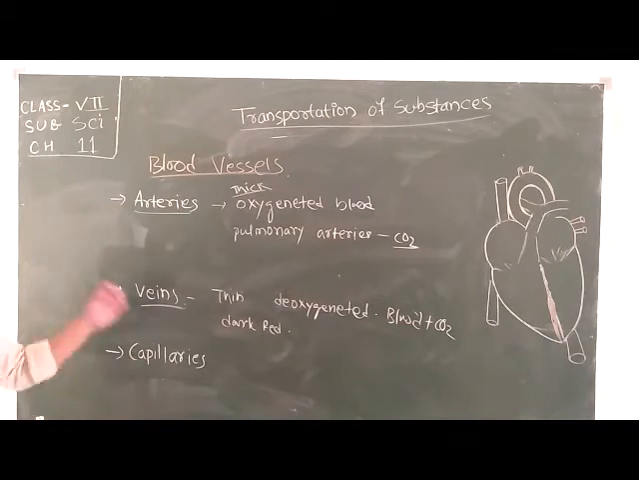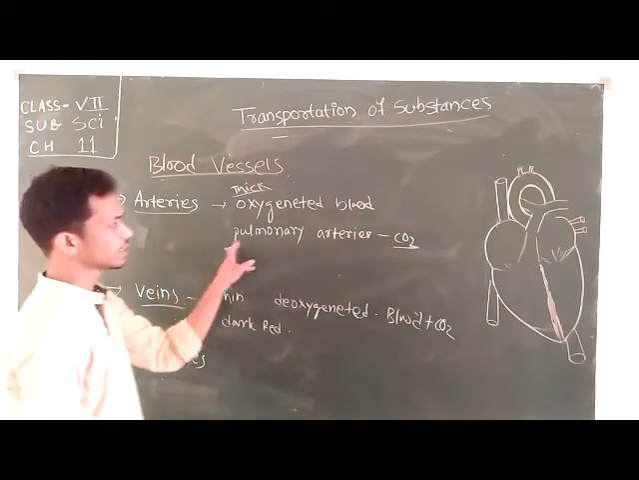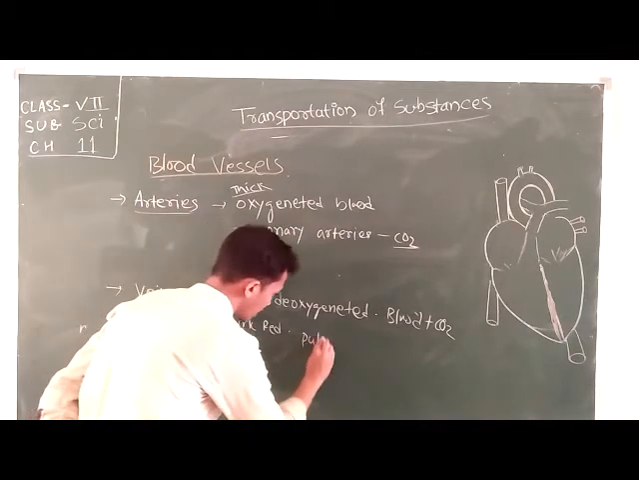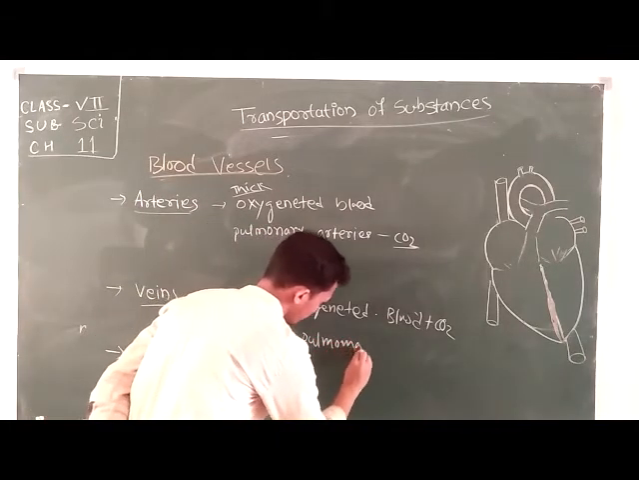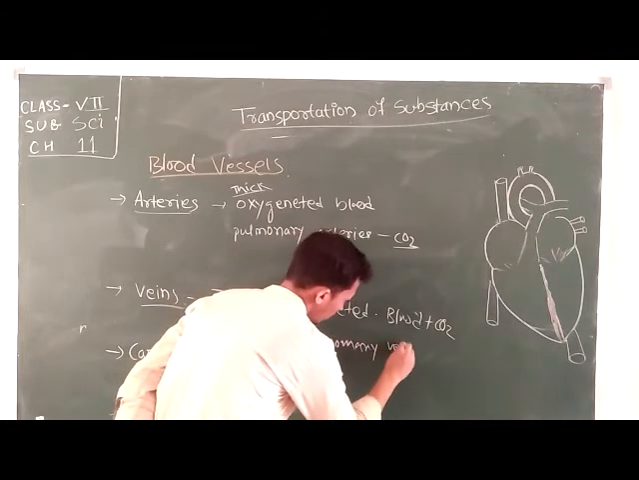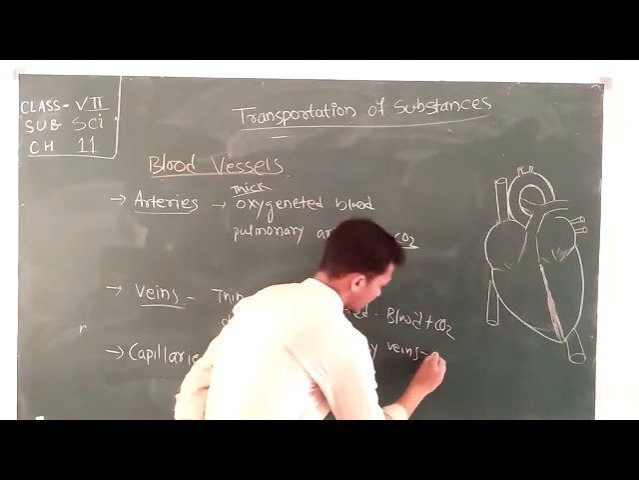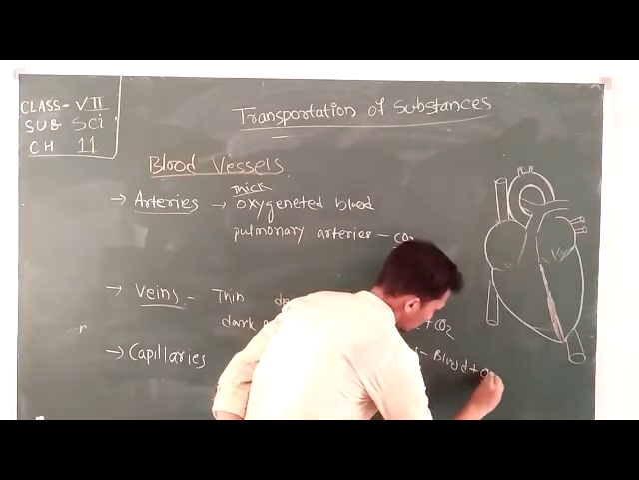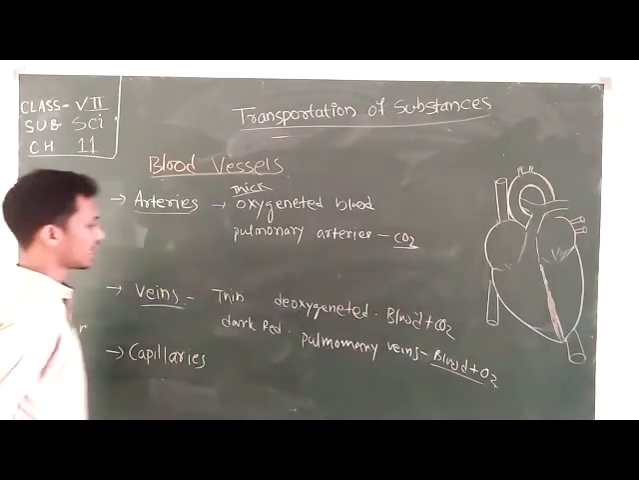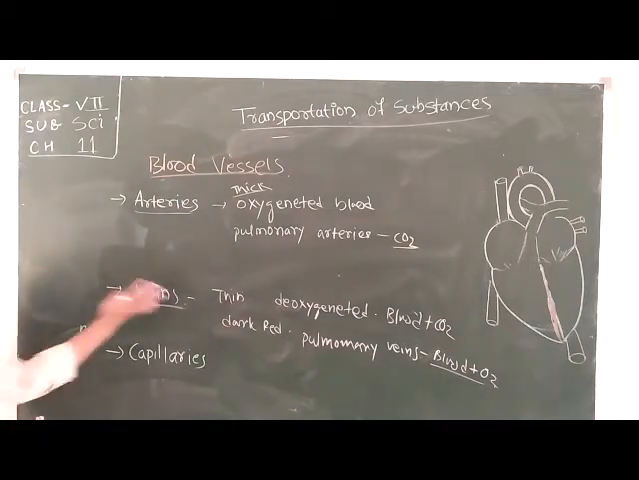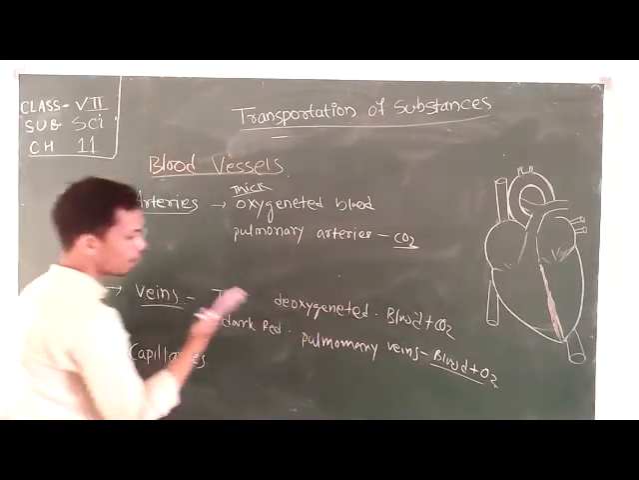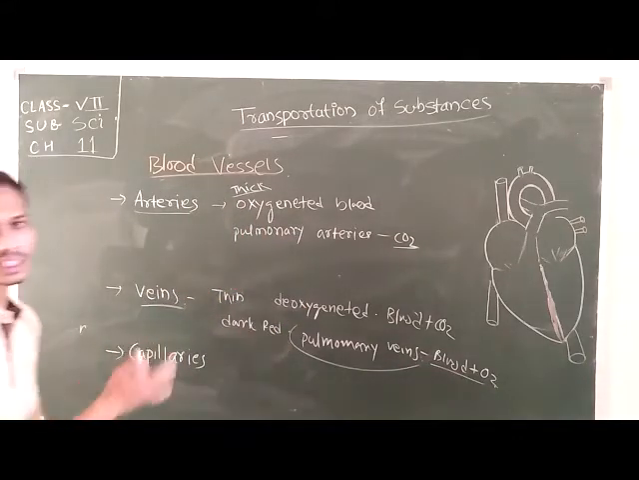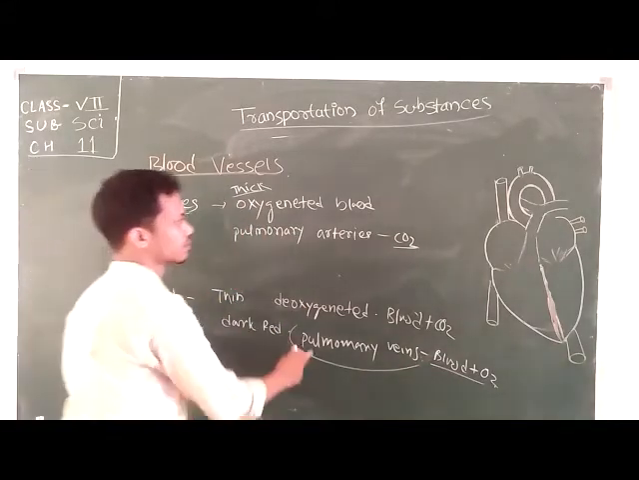Okay, and here the one exception is that here there is the pulmonary artery, but here the pulmonary vein, which carry blood which is mixed with oxygen. In case of all the veins, they carry deoxygenated blood, but in case of pulmonary vein, it carries oxygenated blood. Here is the one exception.